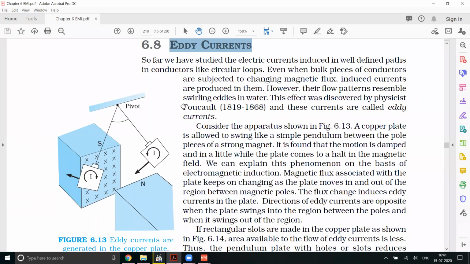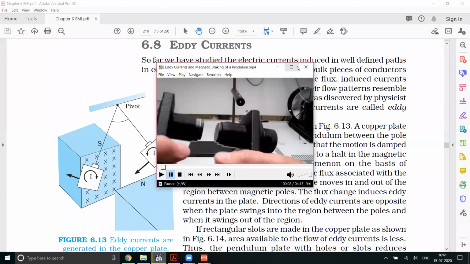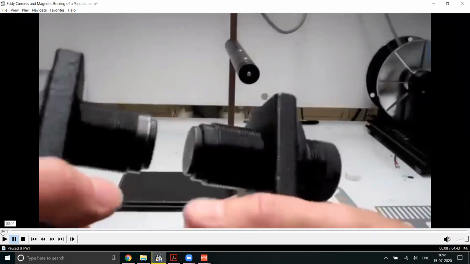So this eddy current was found by a scientist named Foucault. It is also called Foucault current, or sometimes circular current. Let me explain what exactly happens in this. You see this activity, okay? You're able to see a plate like this. It is oscillating. You have a magnetic field. I'll show you some activity.